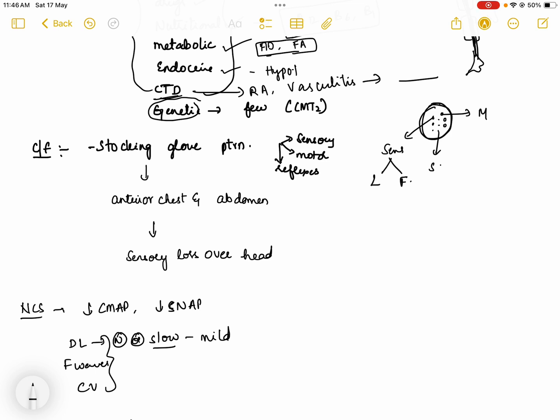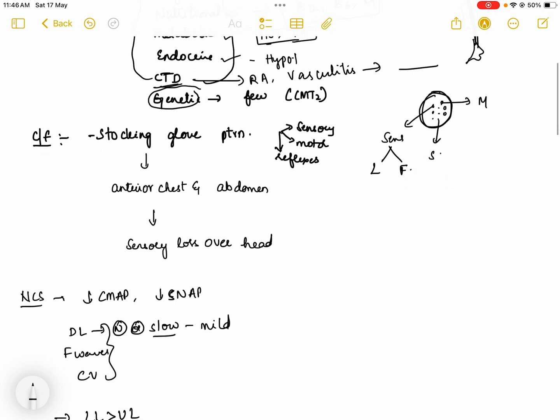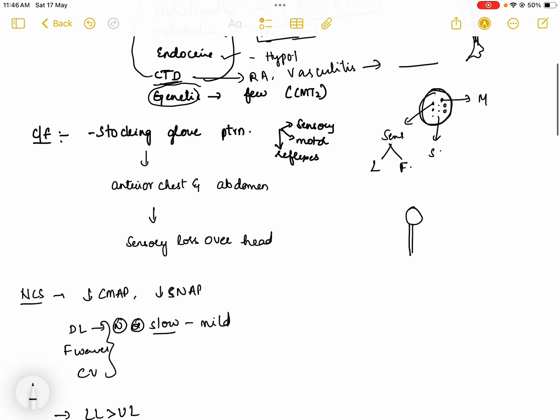When the axon is involved, whether large or small, the symptoms first start in the legs. If we think of this as a person, with hands and legs, the first symptoms start at the feet and then progress upwards.